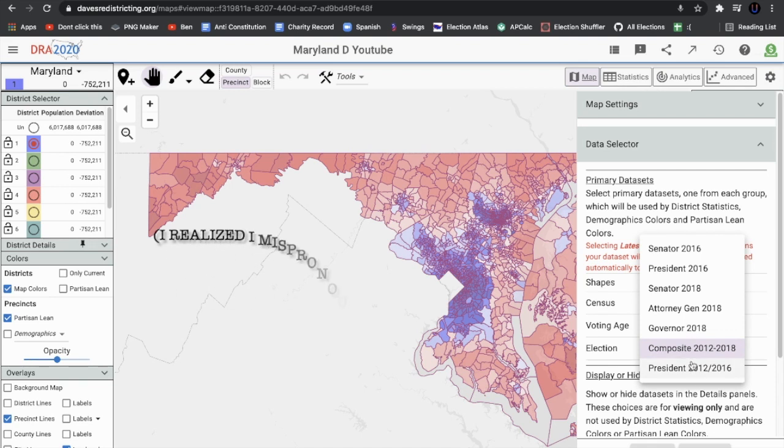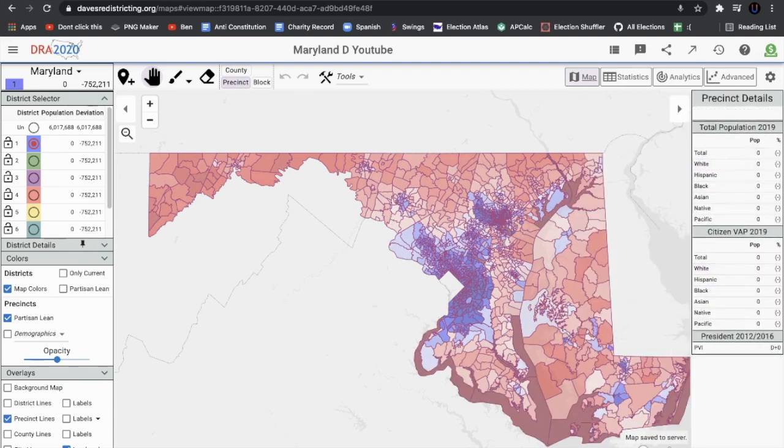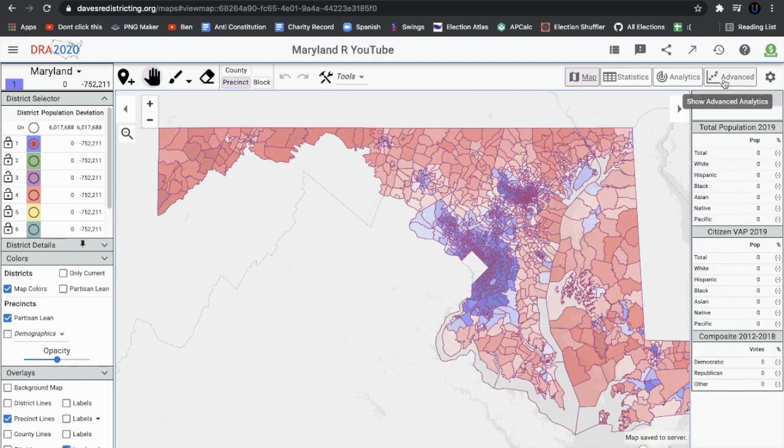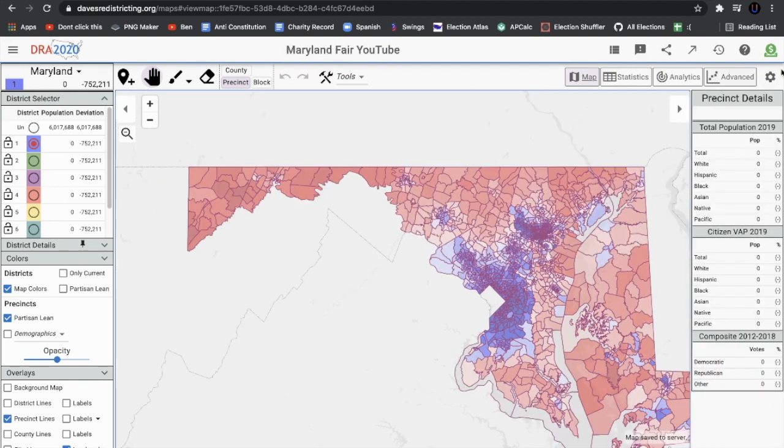We can use composite data or president data. So what we're going to do is we're going to use some president data, because when you factor in Hogan's wins in 2014, 2018, it makes the state a lot more Republican than it actually is. Plus, Maryland is generally trending blue. I mean, Biden outperformed both Obama and Clinton here, so if anything, this data set we're going to be using is underestimating the Democrats. So we're going to apply that to all of these maps we're going to be using, because it's the most accurate.